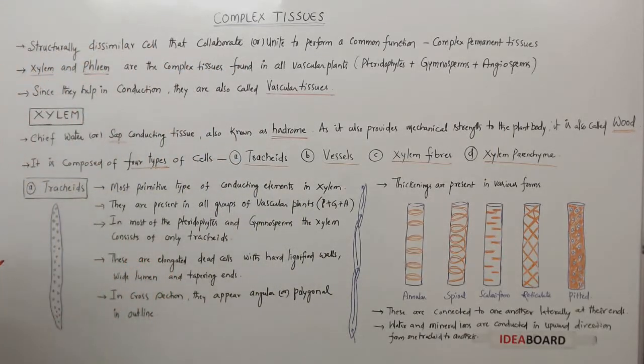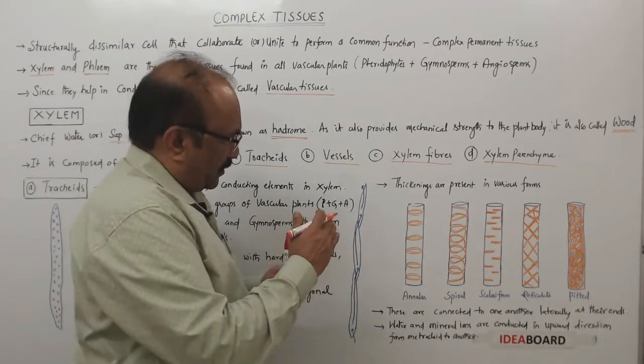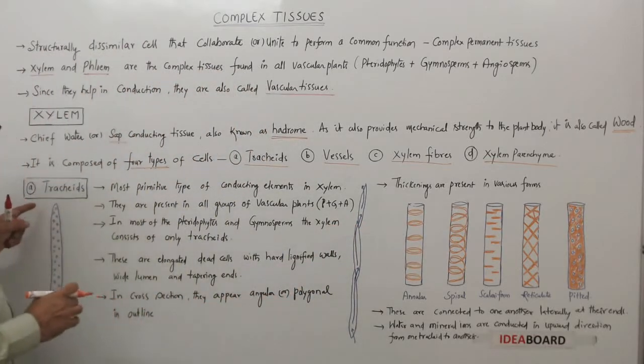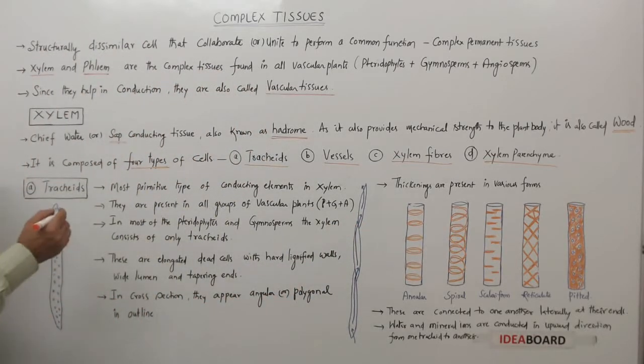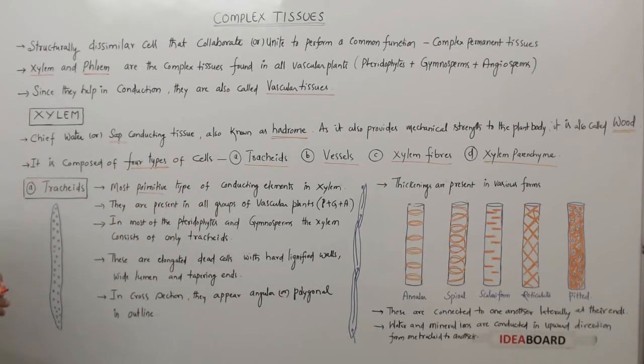First let us see the tracheids. So this is one tracheid cell, and these tracheid cells are generally arranged like this. They are connected at the ends, and you can see these tracheids are the most primitive type of conducting elements in xylem.